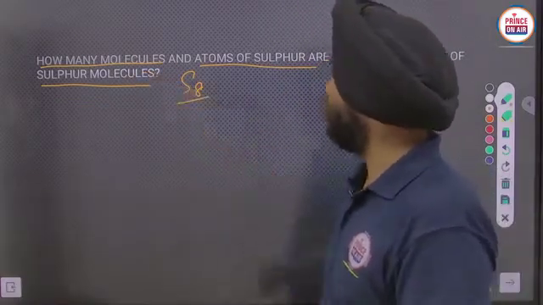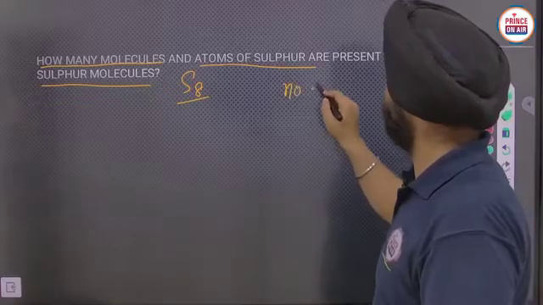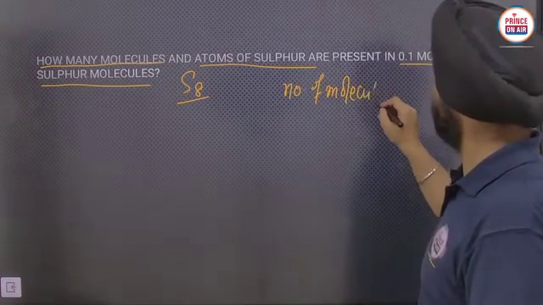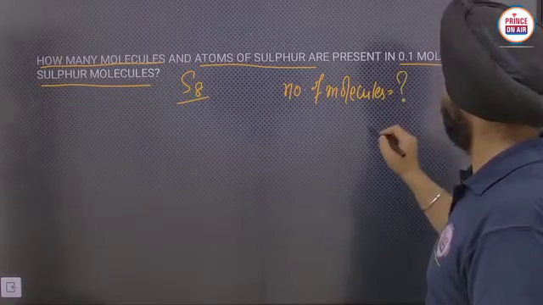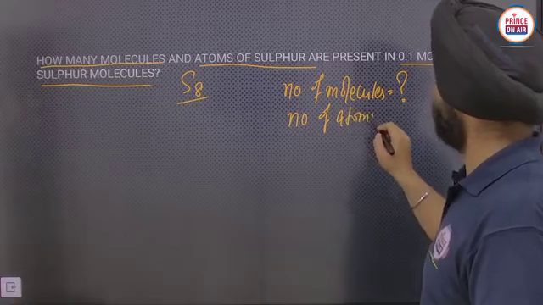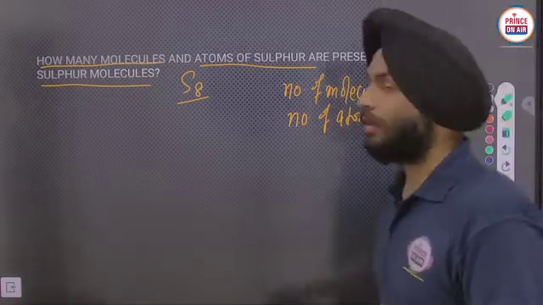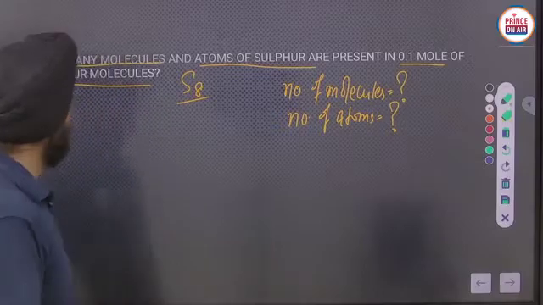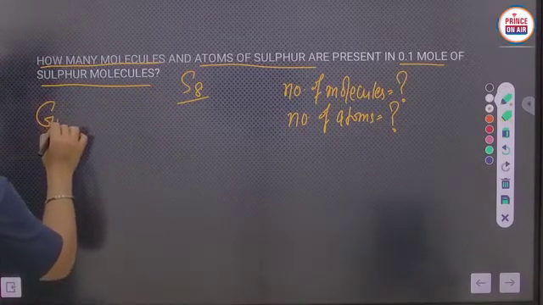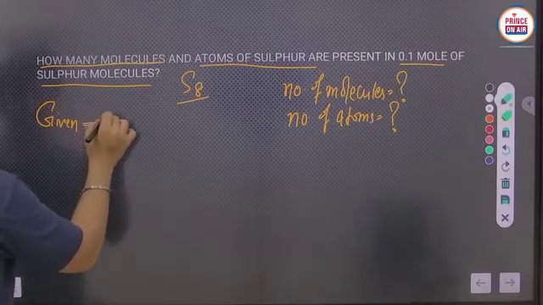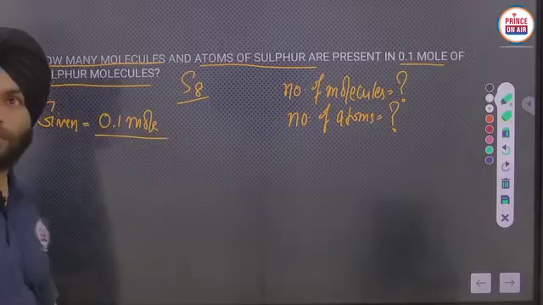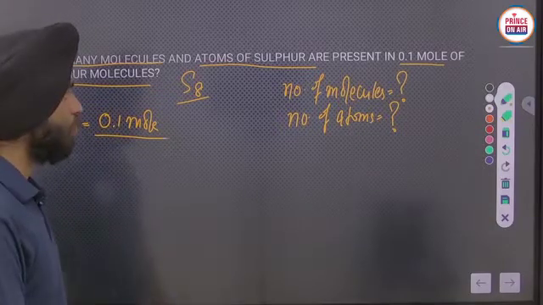So we have to calculate the number of molecules and number of atoms. That is what we have to calculate here. How can we calculate it? The given part is 0.1 mole.